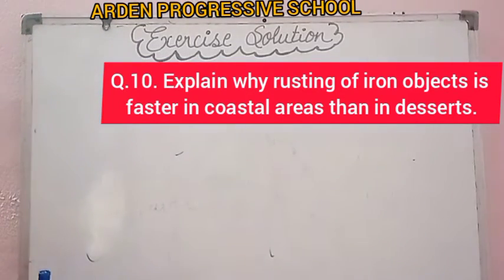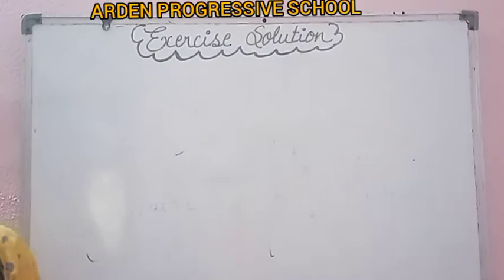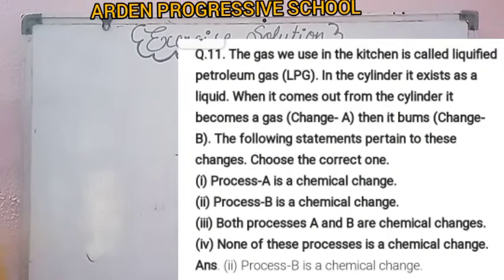Now question number 11. It is present on your screen. See what the question means. The gas we use in the kitchen is called LPG, liquefied petroleum gas.